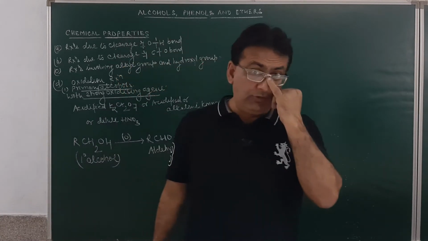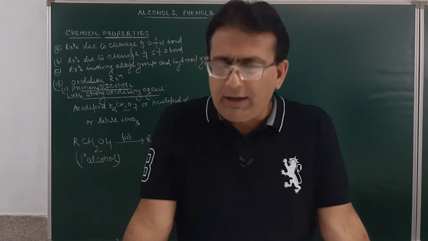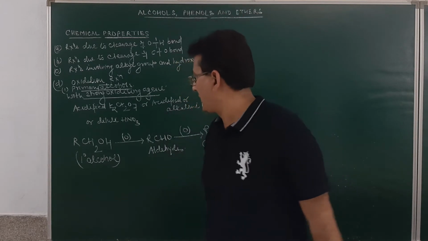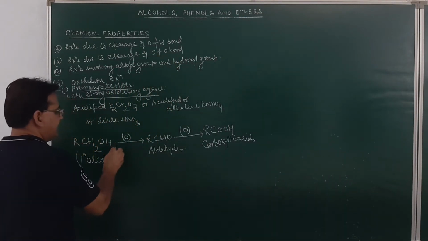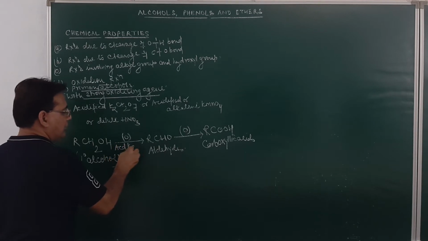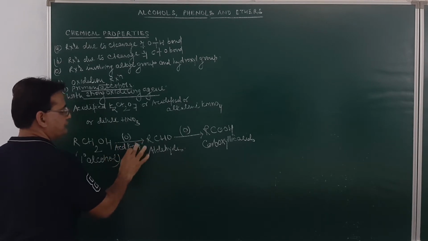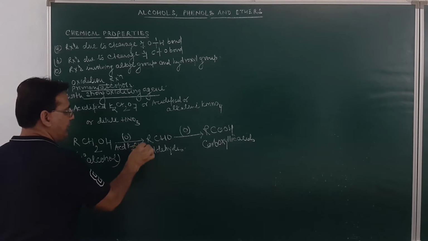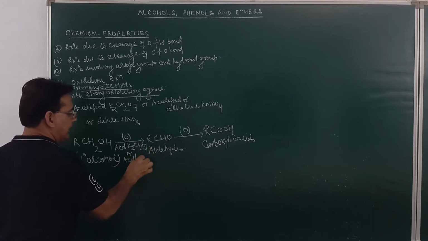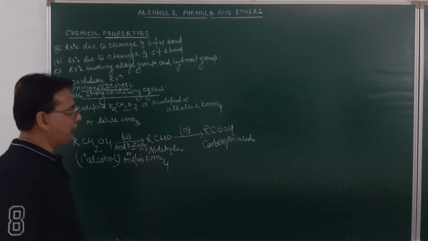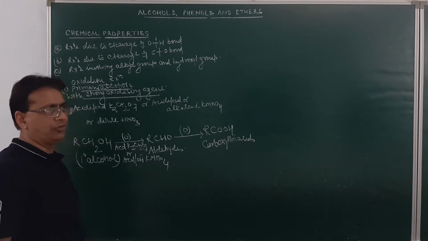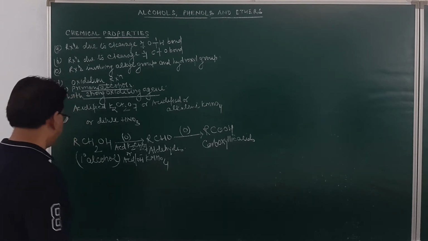So, students, always remember 1 degree alcohol on oxidation in presence of strong oxidizing agent like acidified potassium dichromate or acidified or alkaline KMnO4, and so on, may result in the formation of aldehyde, which on further oxidation may result in the formation of carboxylic acid.